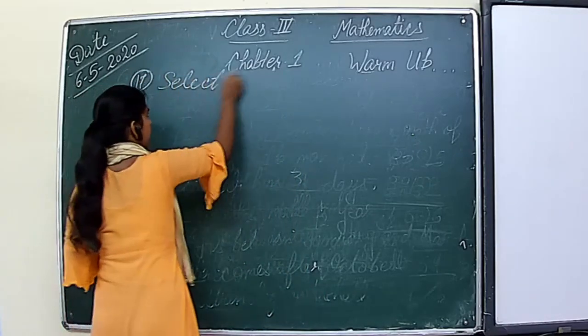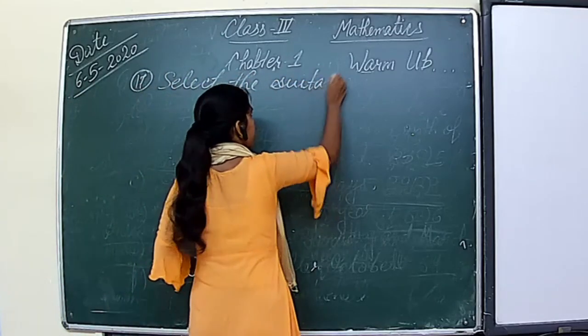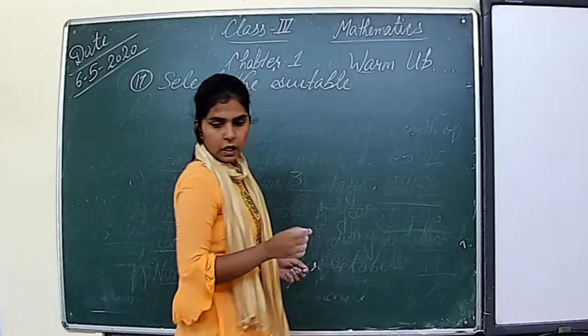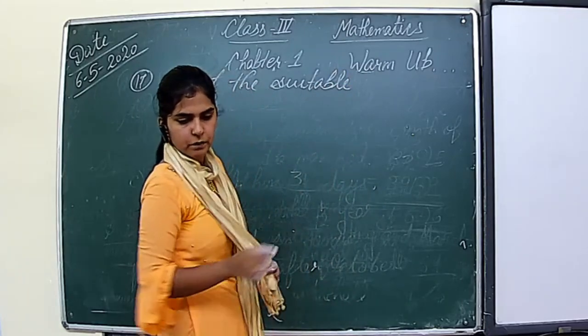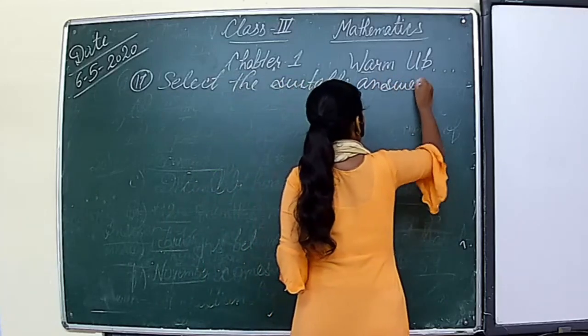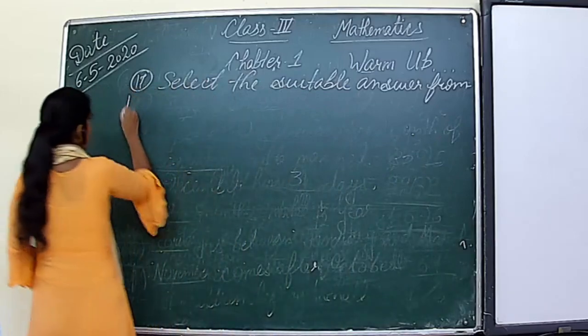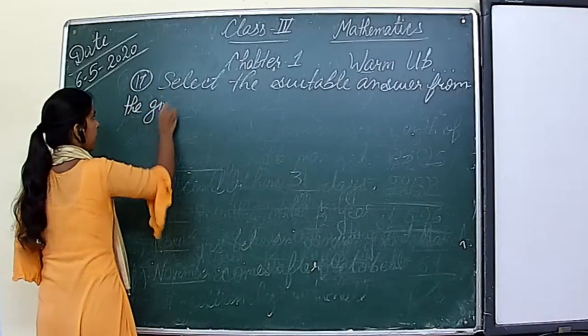Select the suitable answer from the given alternatives.